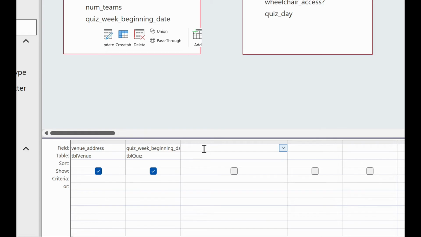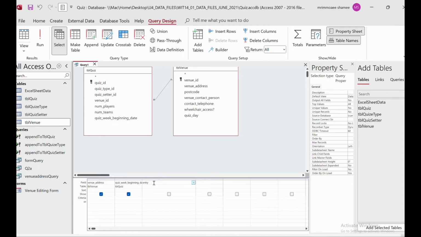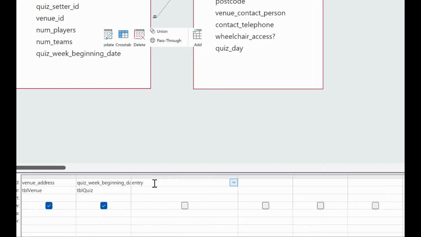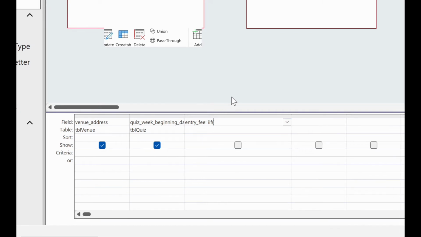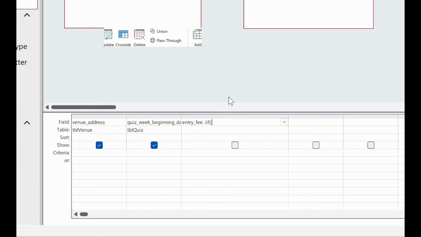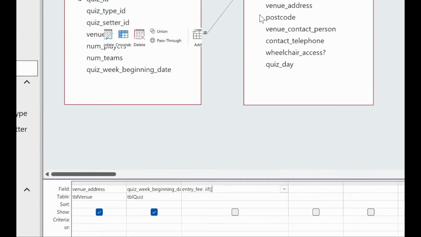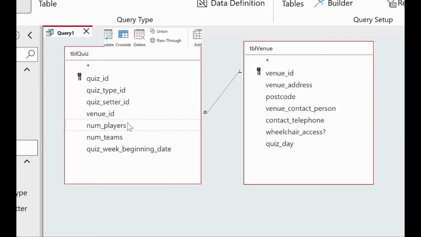So here I will add an entry fee colon, then here I want to add an if and else logic. If you want to add an if, it should be a double if. Okay, double if, then first bracket, then third bracket. Inside the third bracket I want to add number of players. So where is the number of players? Yes, this one.